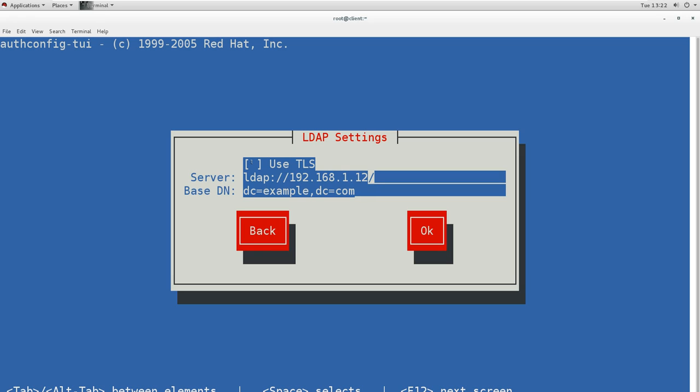for that you need to have certificates, and if you have a certificate generated, then you can use it. Otherwise you can go for the normal plain authentication. First you have to go for the plain authentication, and then you will mention the domain name. It is already there, example.com, because our DNS domain name is also the same, and this machine is also under the DNS domain, so it is using the same domain name. Then I will go and press OK.